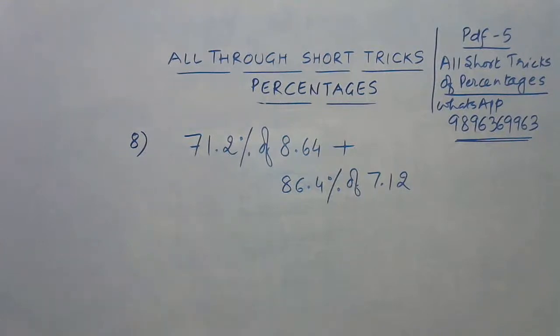An easy question. You can round off to 3 or 4 digits if you want, but even if you don't round off, you will get your correct answer very quickly for this one. So after this, I'll give you a problem of successive discounts. That will be the 9th question for this live